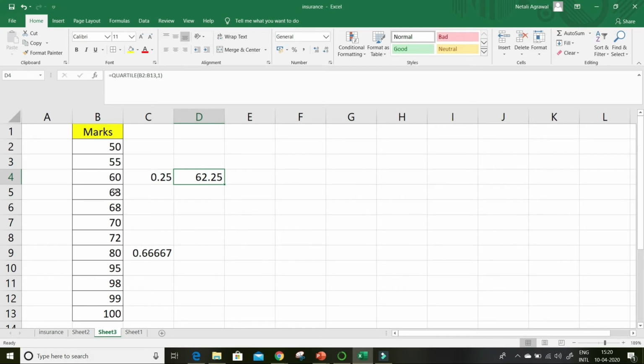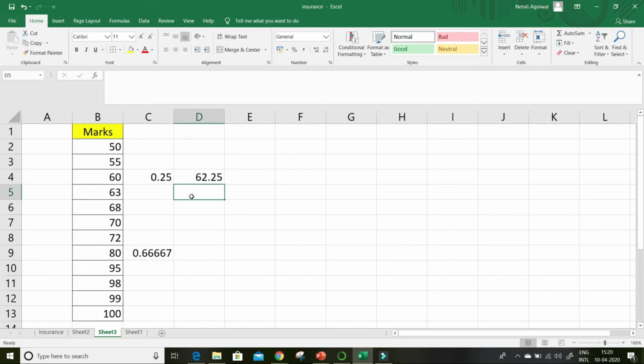So over here also we said it is the 25th percentile approximately, right? There are 12 points, so what would be the 25% of 12? It would be an average of 60 and 63. 60 plus 63 divided by 2 will give you 62.25 only. So that's how you got the first quartile.